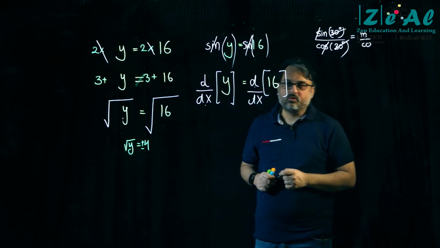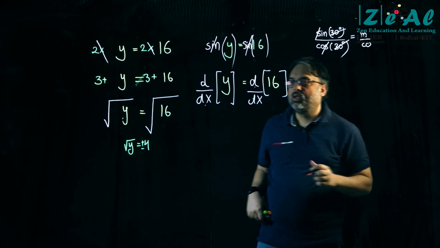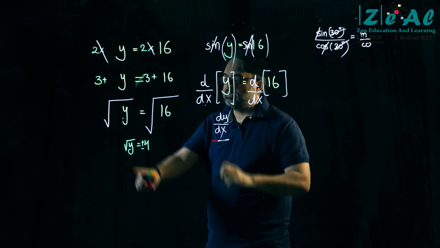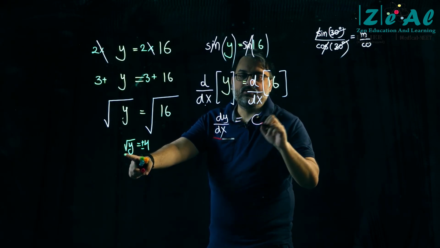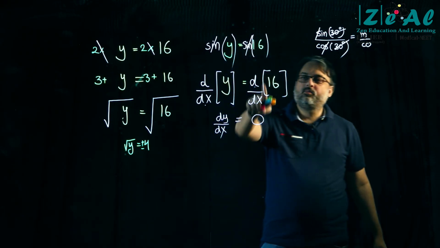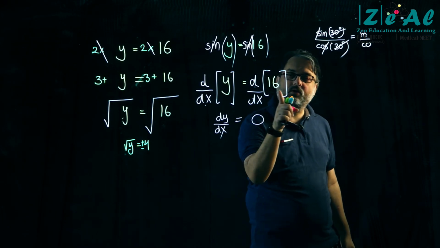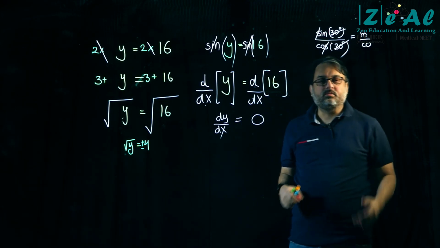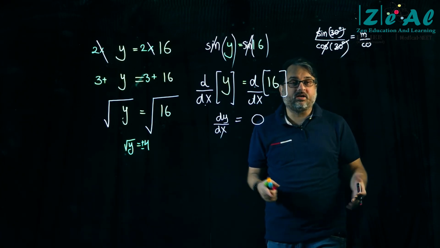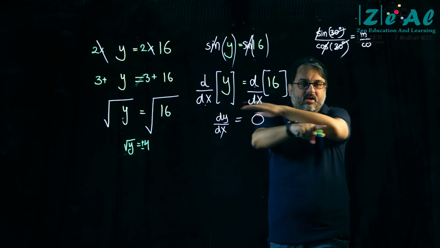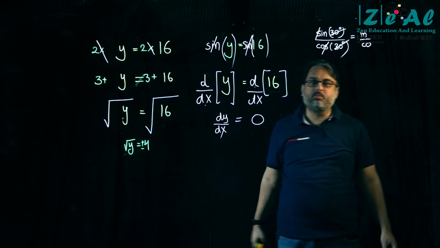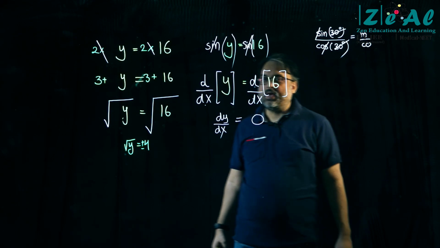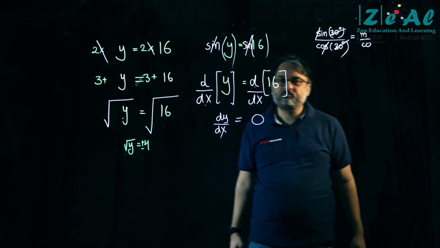That's a very, very good question. So this will be written as dy by dx, just like this was written as root y, and this will be written as 0 because d by dx of a constant must be 0. D by dx of a constant means the slope of a straight line which is horizontal, parallel to the x-axis, and its slope is 0. अभी आया मतलब समझ में ऑपरेटर का?